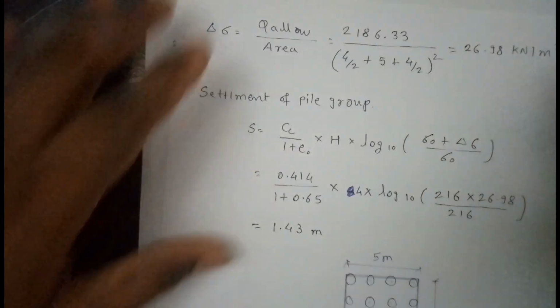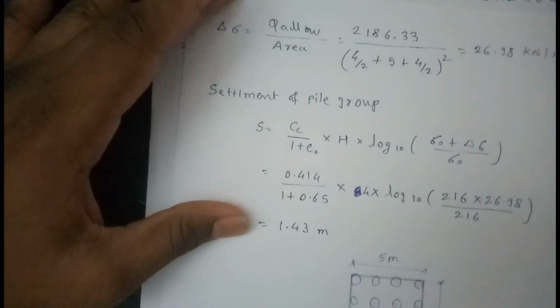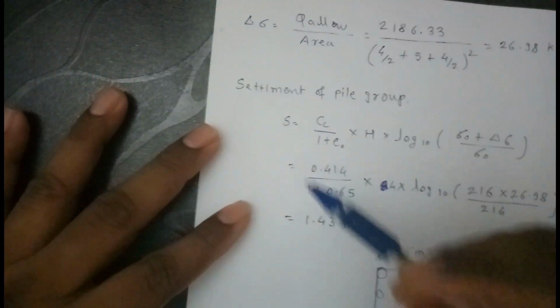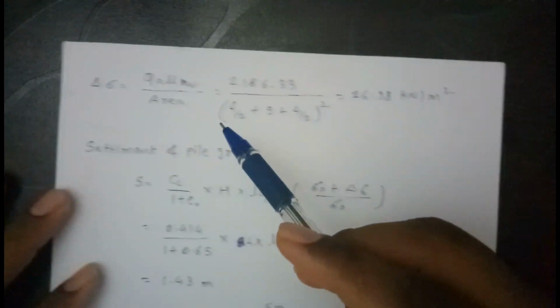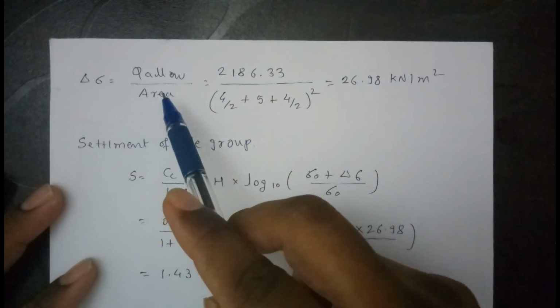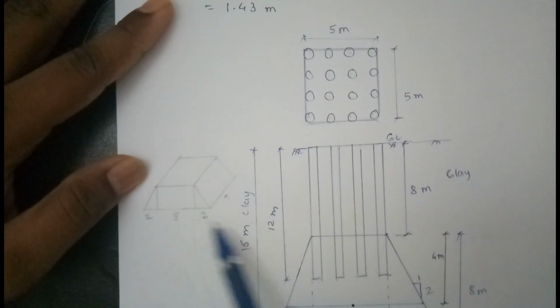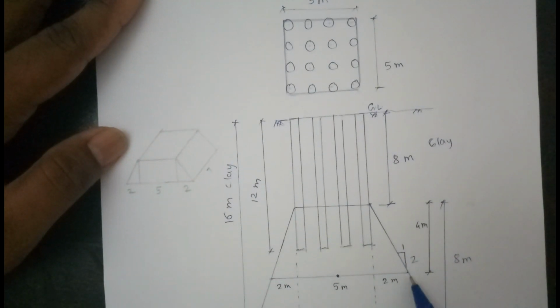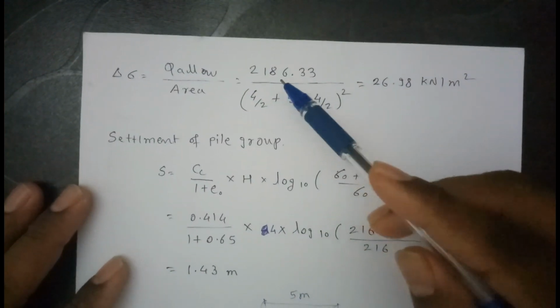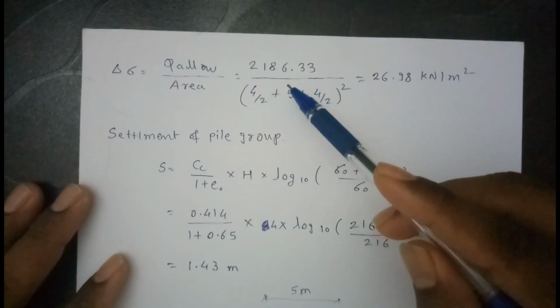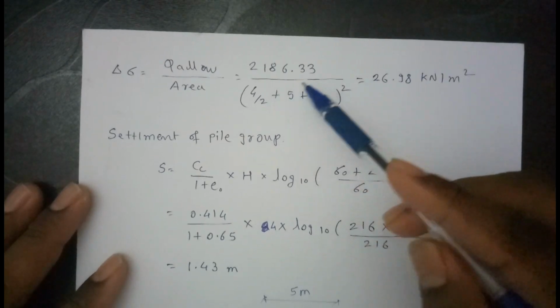In order to calculate delta sigma, it is equal to Q allowable divided by area. So this area we have to calculate, this length and this length. Q allowable we just calculated, 2186.33, divided by area.